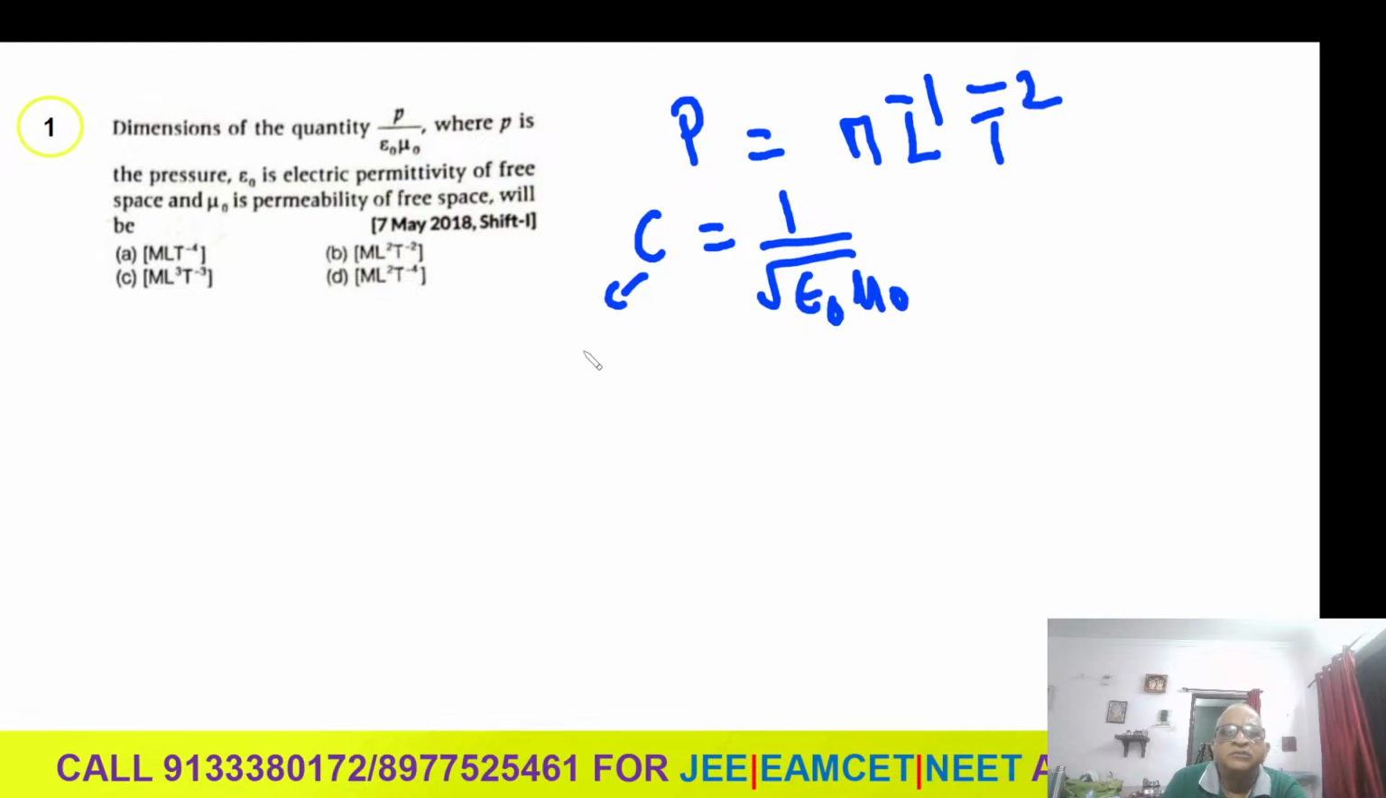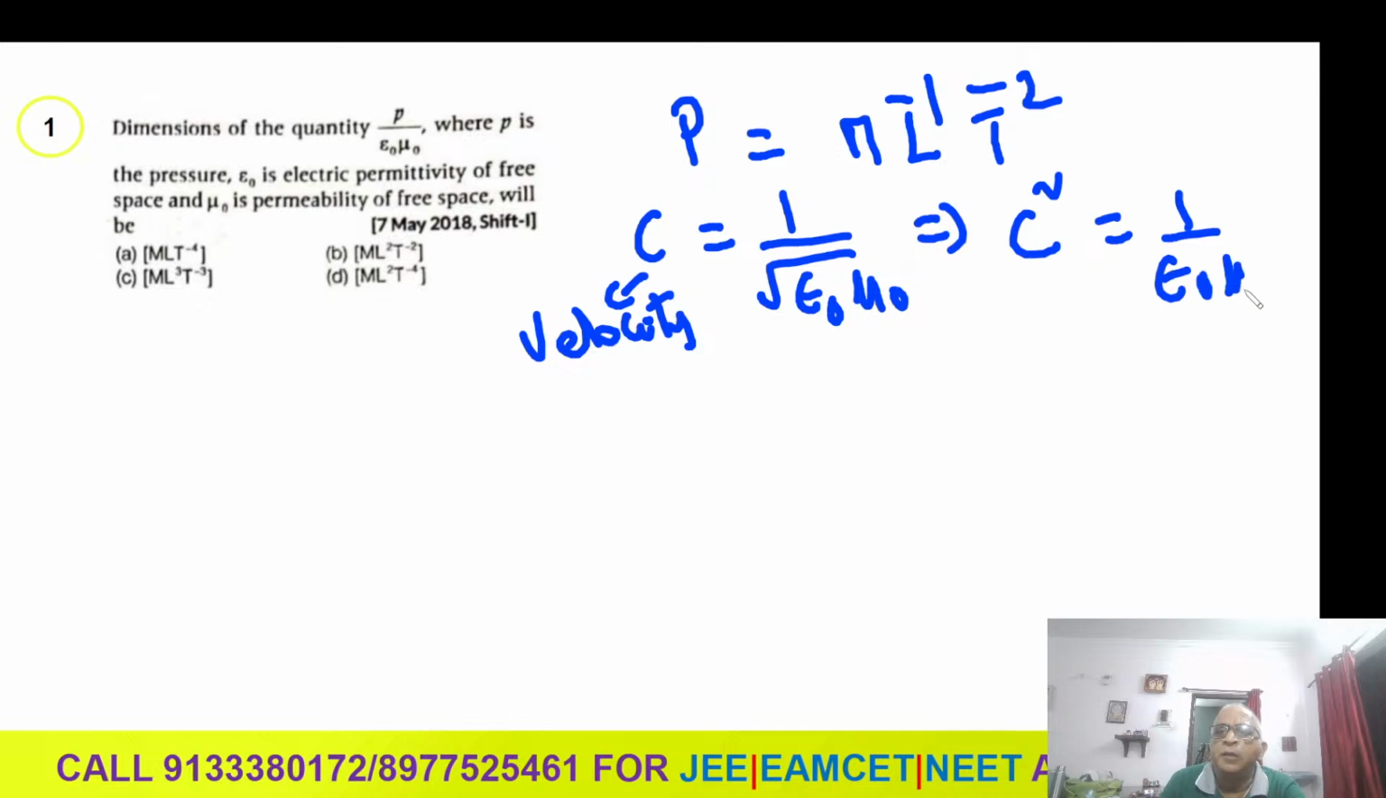What is C? Velocity of light. So how to find out epsilon naught? C is 1 by root of epsilon naught mu naught. You do squaring, then you are going to get C square equals 1 by epsilon naught mu naught.